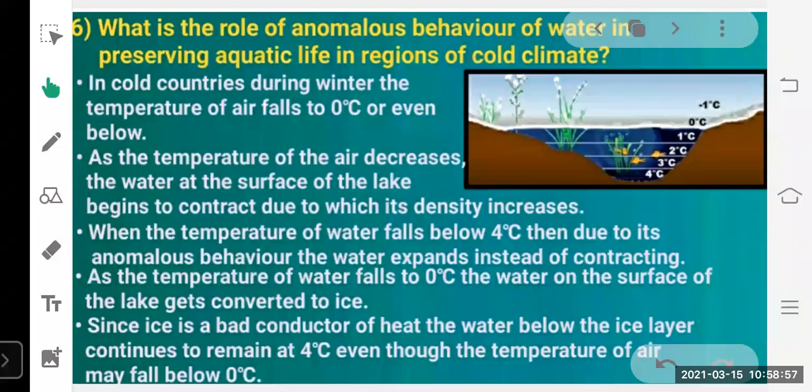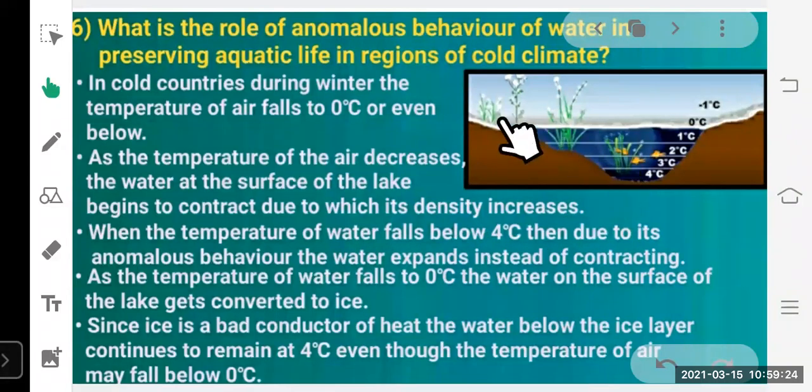This anomalous behavior of water is very helpful in the survival of aquatic life inside the water, basically in cold regions. So how do you have to give the answer? In cold countries during winter, the temperature of air falls to 0 degrees Celsius or even below. As the temperature of the air decreases, the water at the surface of the lake begins to contract, due to which its density increases.